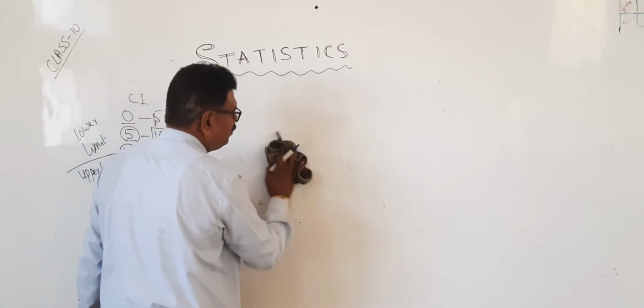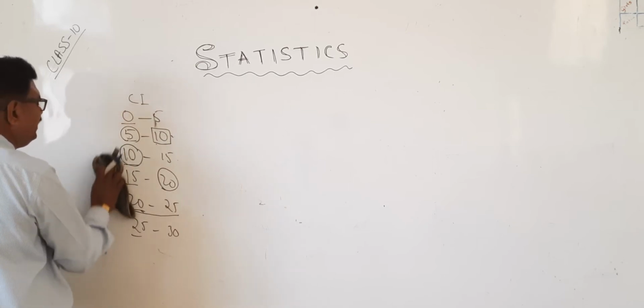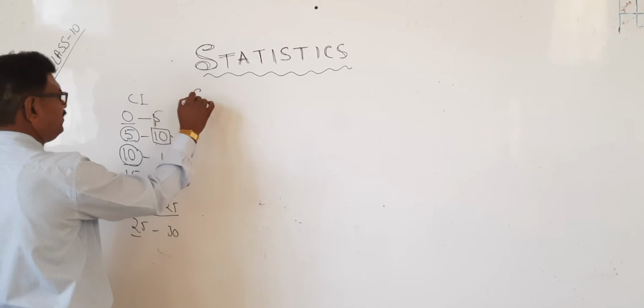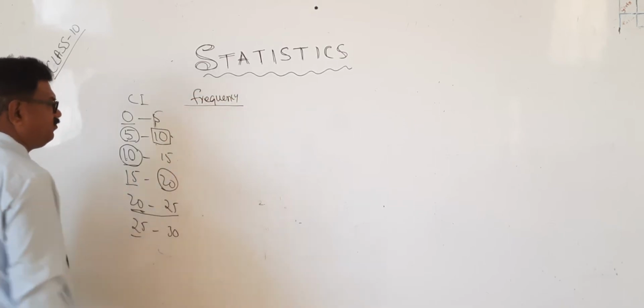Okay. Now, you will see the first central tendency, that is mean, and for this we need frequency. Frequency means number of times.